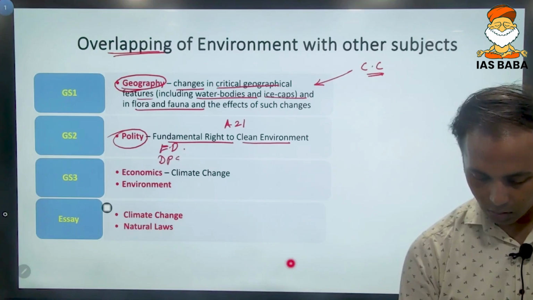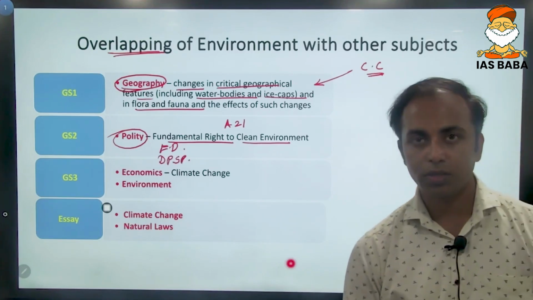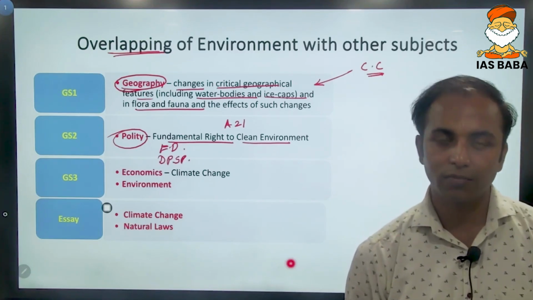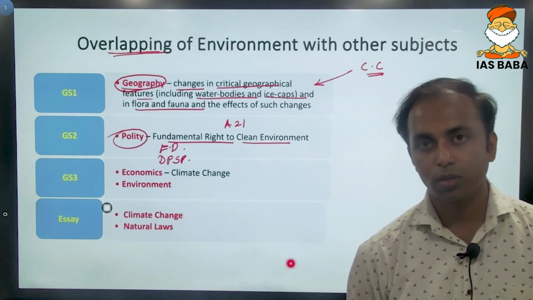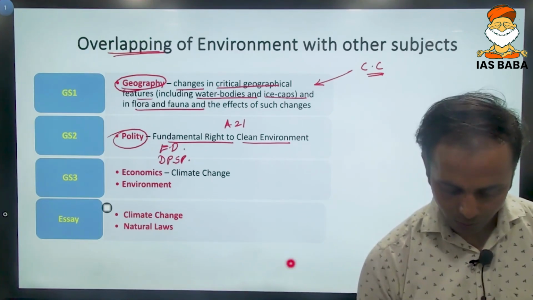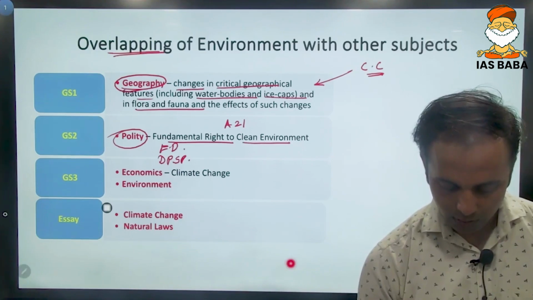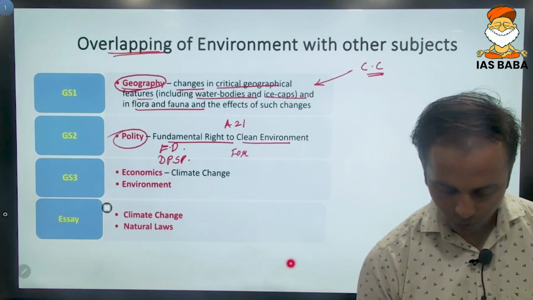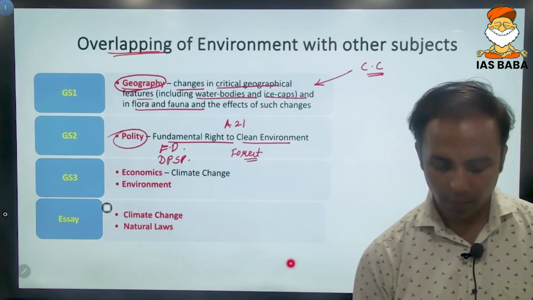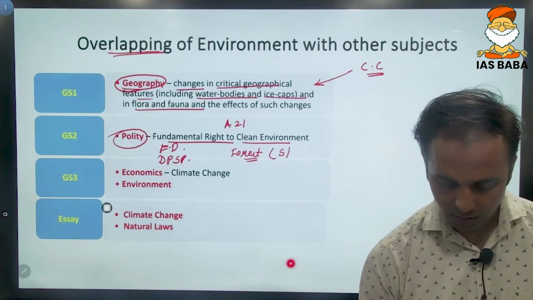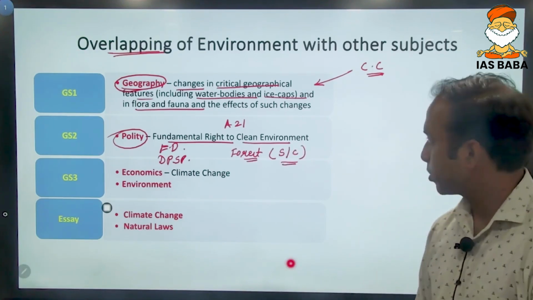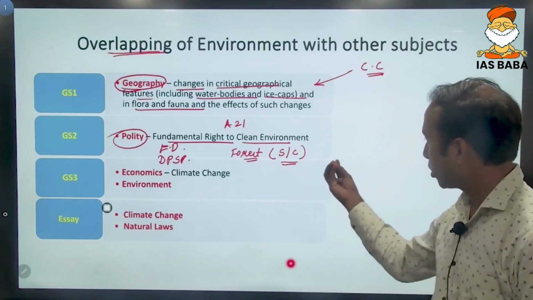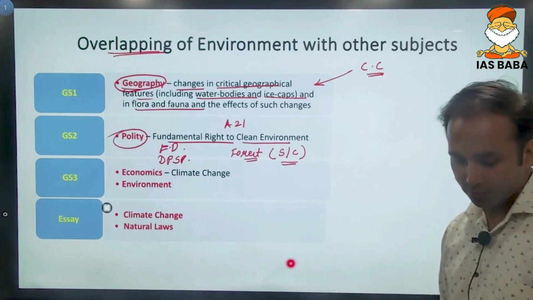There is a directive principle of state policy, which is the duty of the government to provide you a clean environment. There is also the concurrent list in which forest is listed, wherein both the central and the state governments have the responsibility and can formulate law with respect to forest.